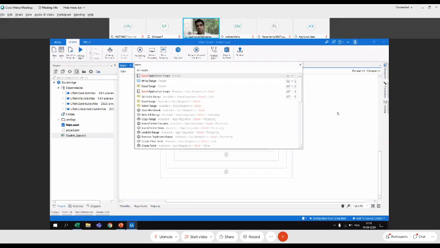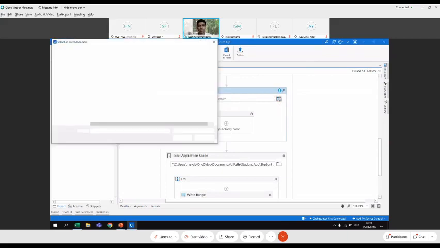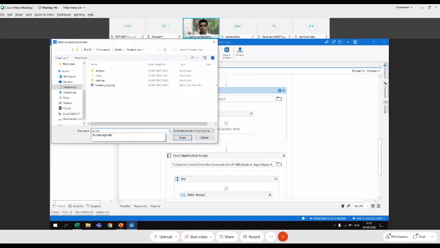I use this Excel application scope and simply give the location where I would like to save it, probably by giving it a new name, maybe student underscore year of birth. This is right now going to be the new CSV.